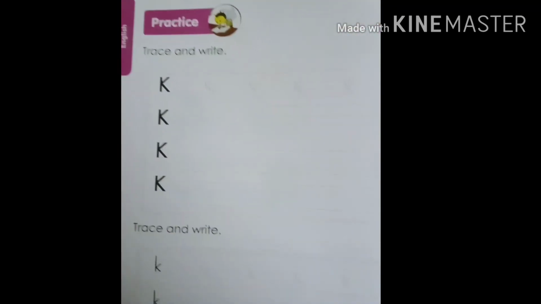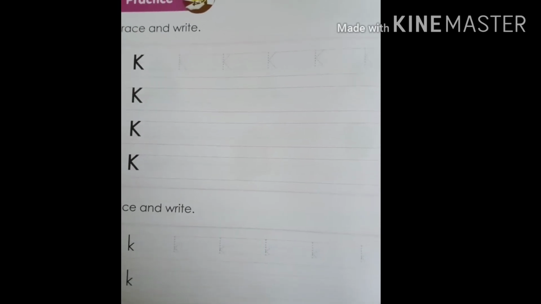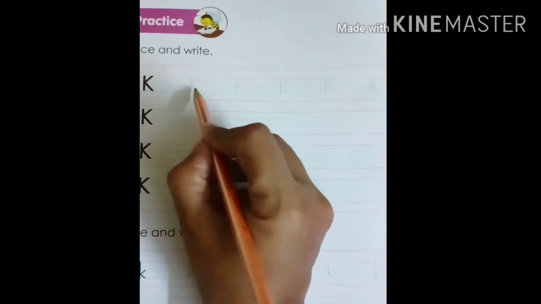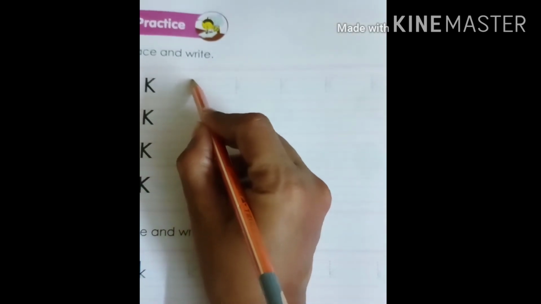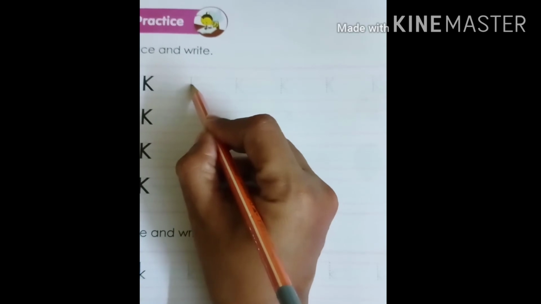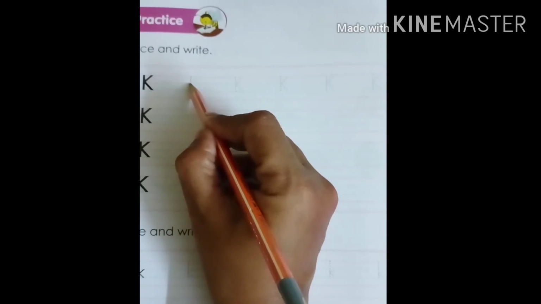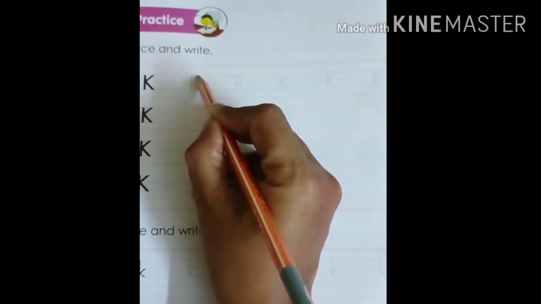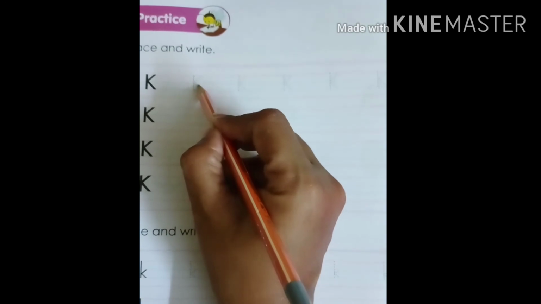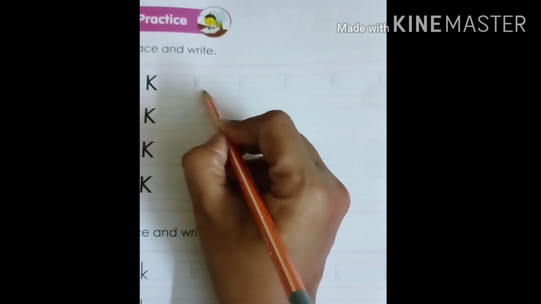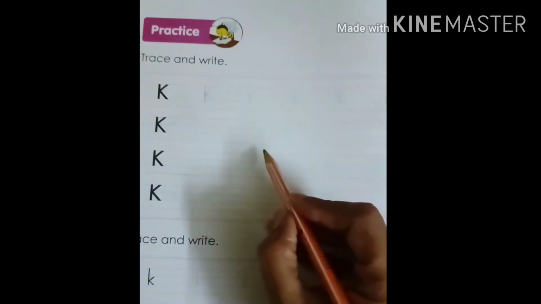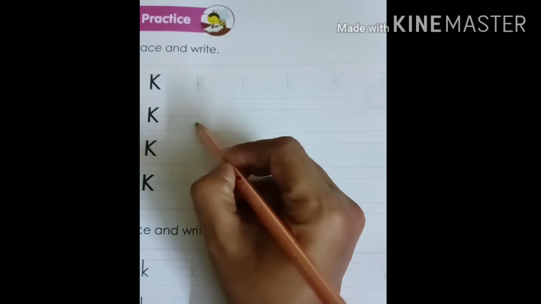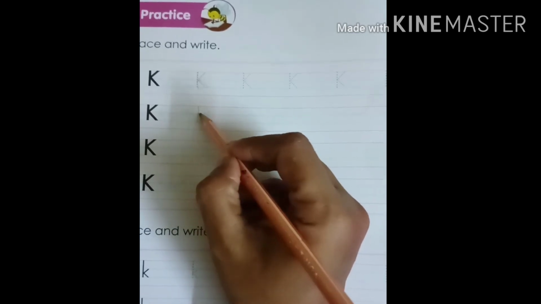Next, trace and write. You know how to write this K. Take your pencil, all of you. K. Standing line. Then from between the line, where the top blue line is there, you have to draw one line and touch the red top line. Then again from the middle, touch the bottom blue line. K.